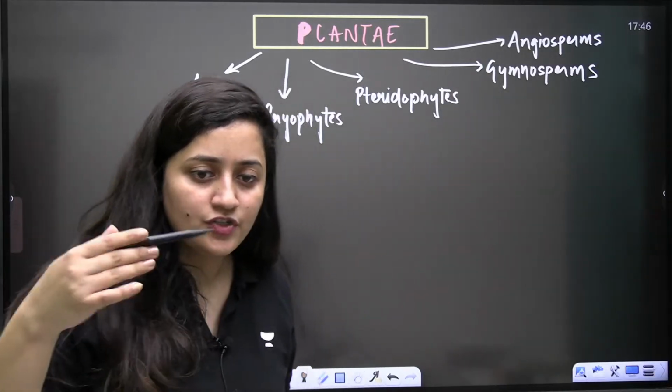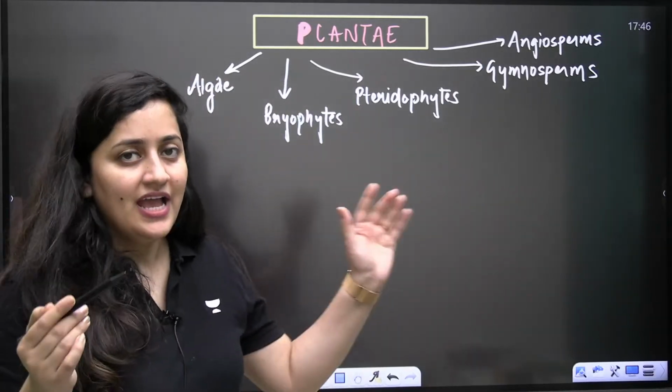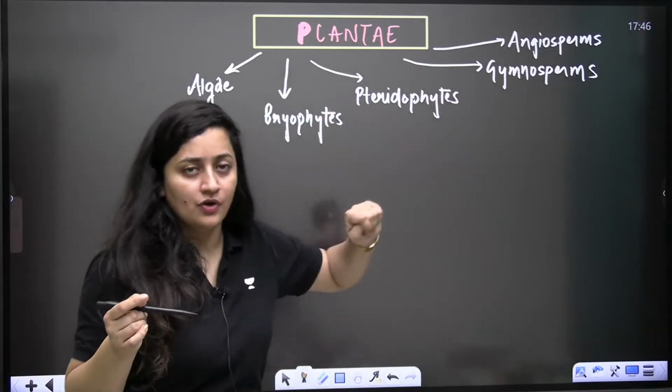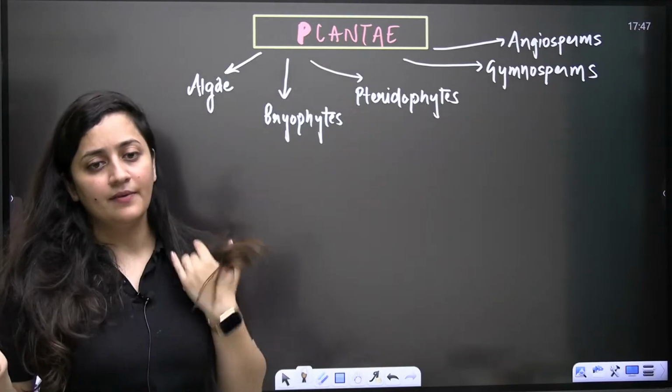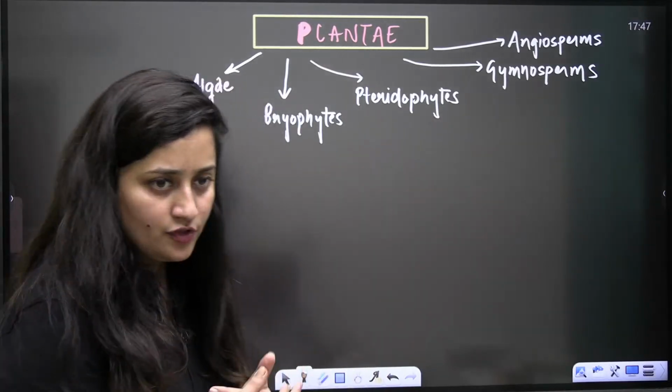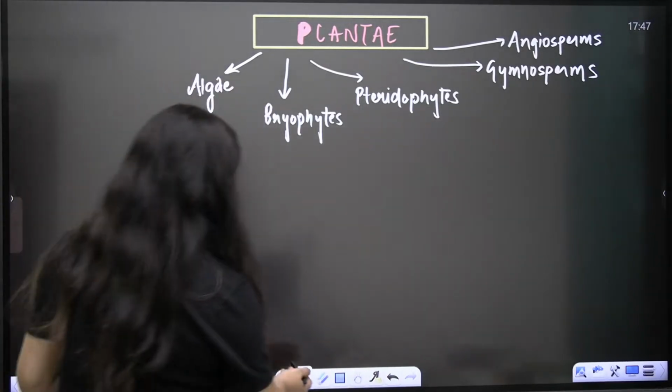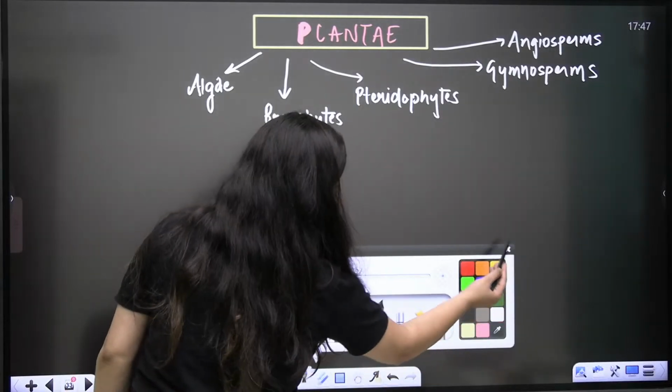Repeat it, everyone. Just write down these names in the chart section. Algae, bryo, pterido, gymno, angio. So what is this? This is about the kingdom plantae. This is what we are going to study in kingdom plantae.